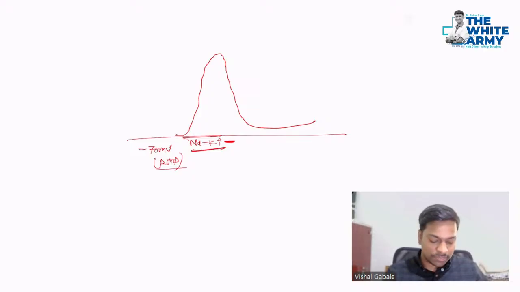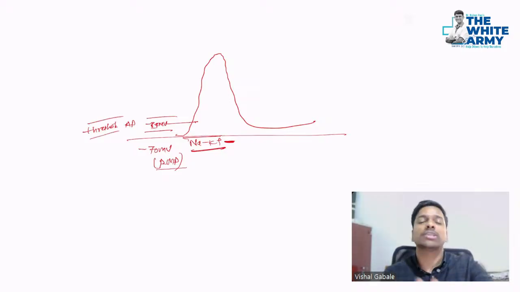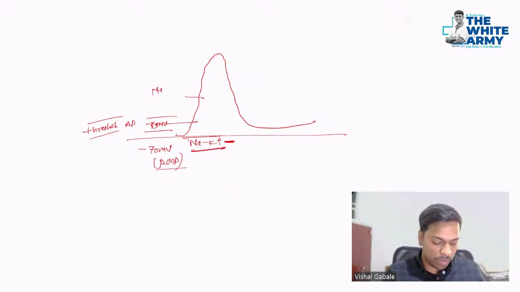Now, this is your action potential. Action potential, that is minus 55 millivolt. So at this point, the threshold of the signals is reached, and after that, depolarization occurs in the normal nerves. I'm talking about normal nerves only. Normally depolarization occurs because of the sodium influx.